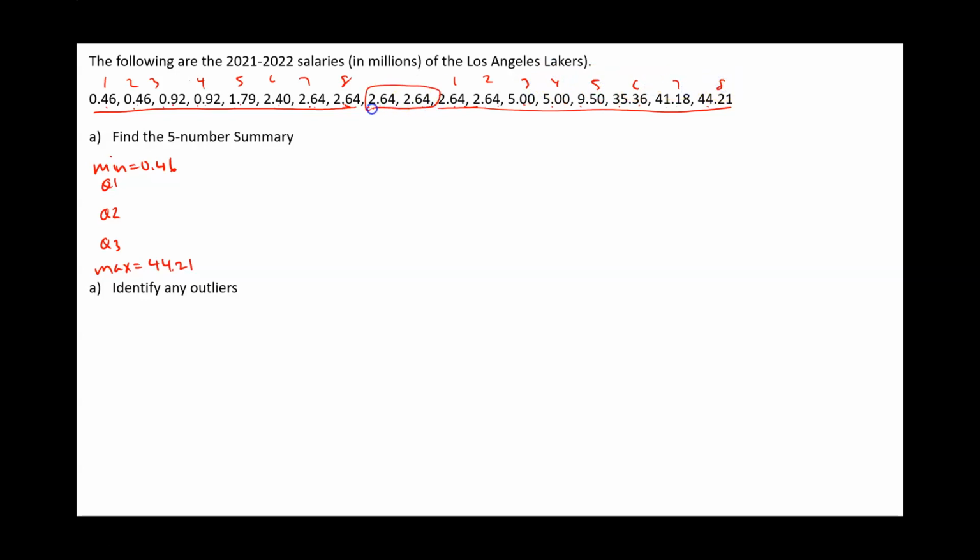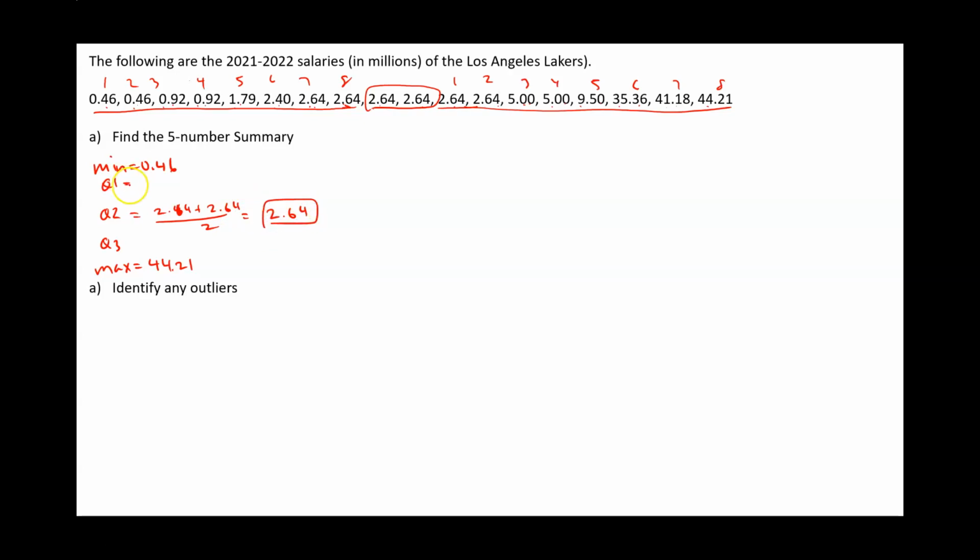That leaves 2.64 and 2.64 as my two middle values. So my Q2 is going to be 2.64 plus 2.64 divided by 2, which just gives us 2.64. That's my Q2.